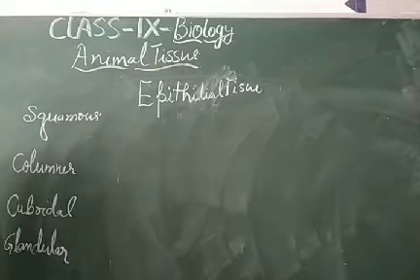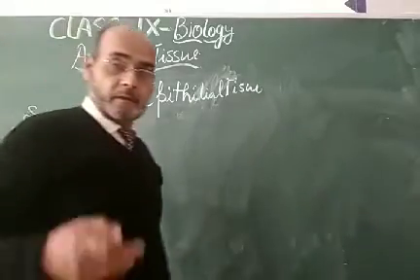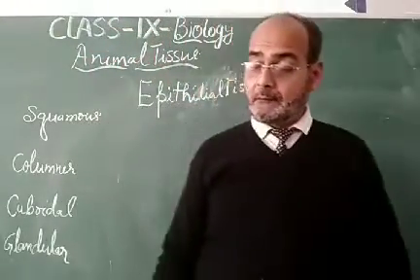So there are so many types of epithelial tissues in the animal body.